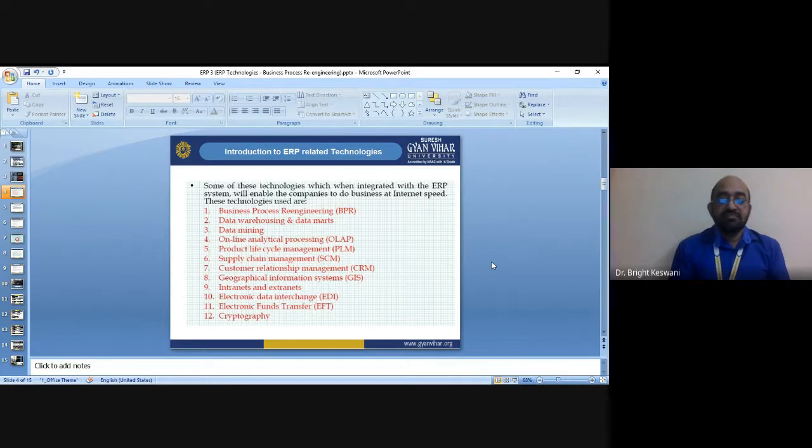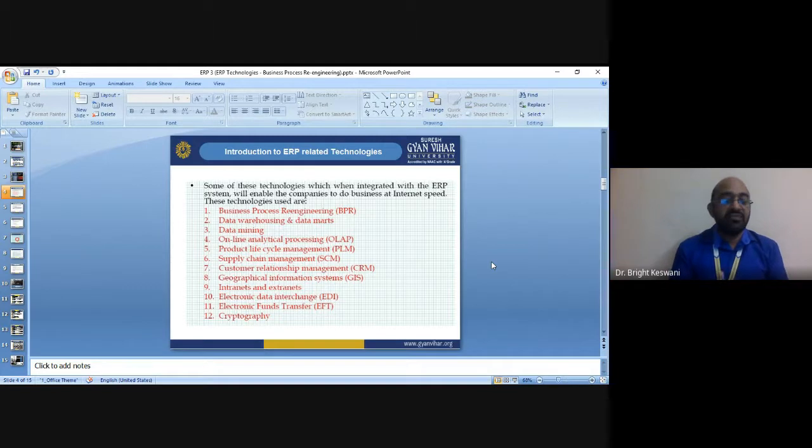There are many technologies that help to overcome all three limitations. These technologies, when used in conjunction with the ERP package, help in overcoming the limitations of a standalone ERP system and thus help the employee to make better decisions.